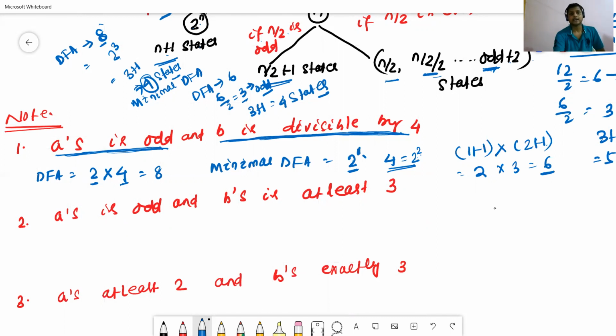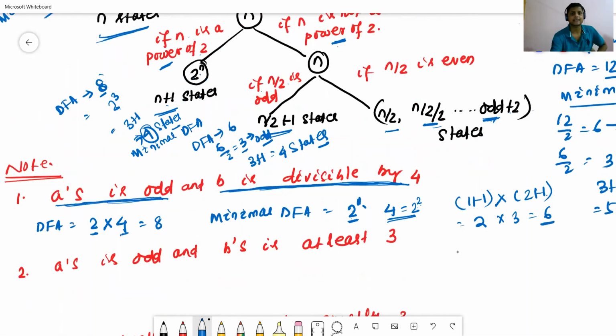Generally, number of a's odd means 2 states, and number of b's divisible by 4 means 4 states will be required in the case of DFA. But in the case of minimal DFA, we convert it to a power: 2 to the power 1. Just check this condition.